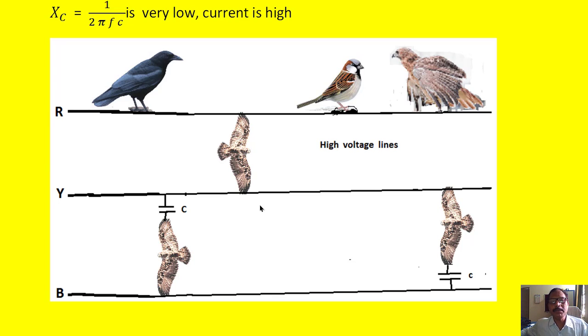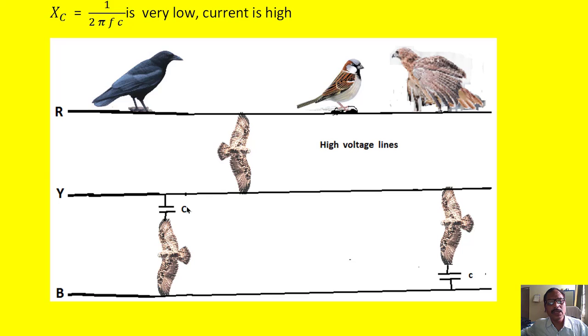Suppose the same eagle, instead of stretching its wings between the two lines, stretches like this. Suppose the wing is touching the B phase, and the upper wing is not touching the Y phase. There is still a gap between the line Y and this wing.